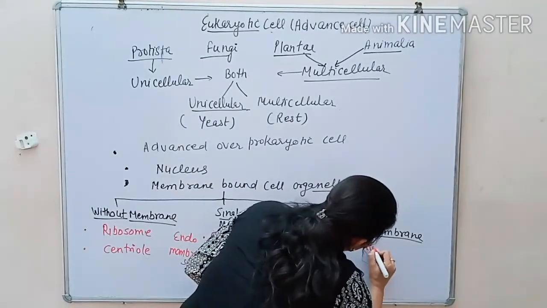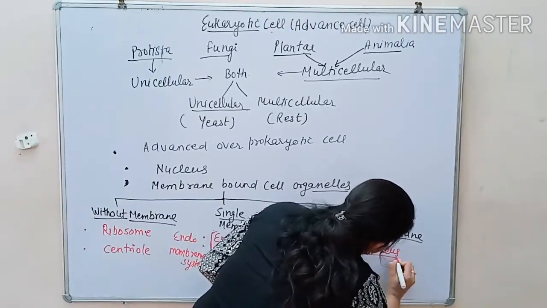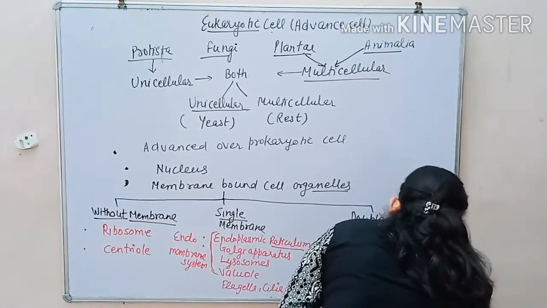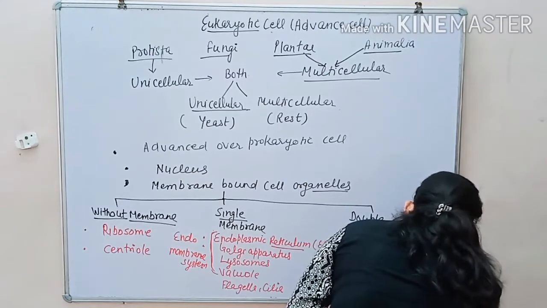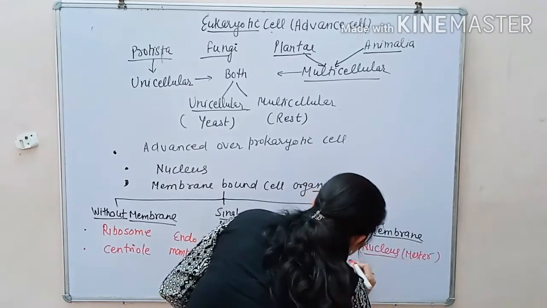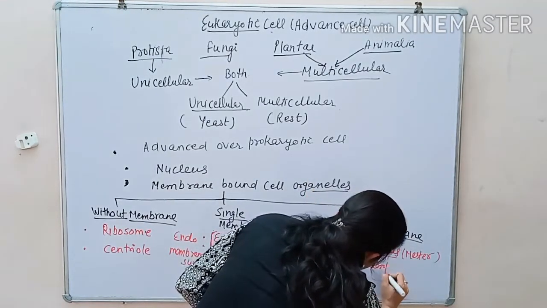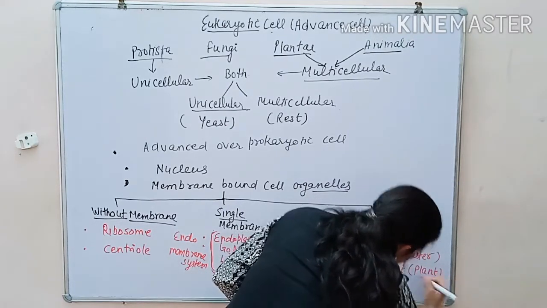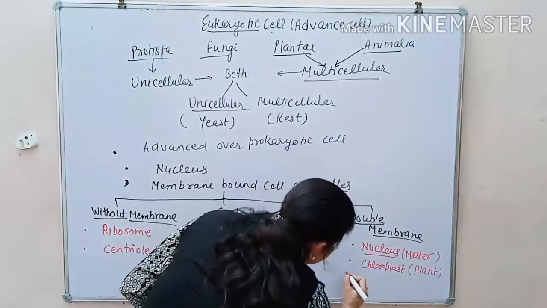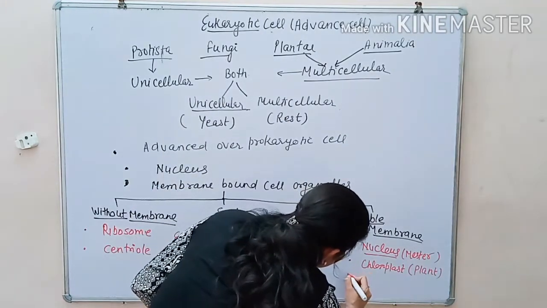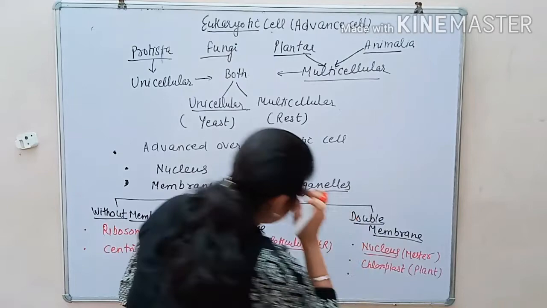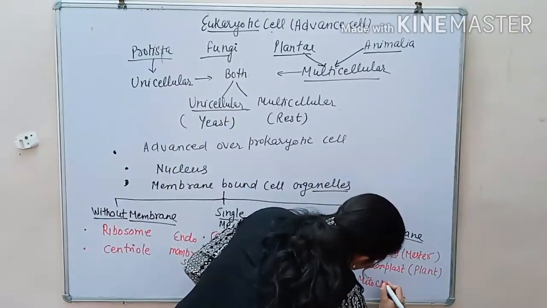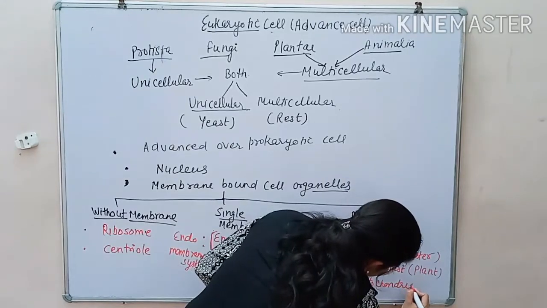The double membrane cell organelles are three. One is the nucleus, that is the master cell organelle. Second is the chloroplast. Chloroplast is found in the plant only. Third, the double membrane cell organelle is the mitochondria, present in both plant and animal.